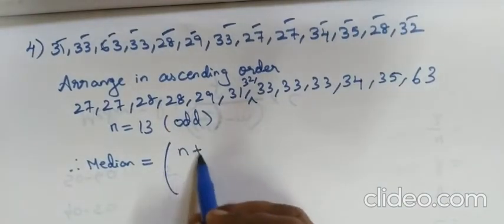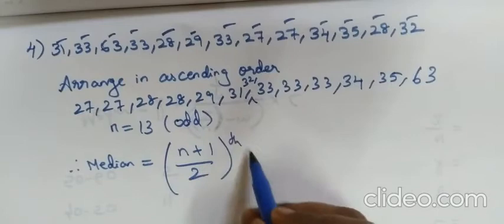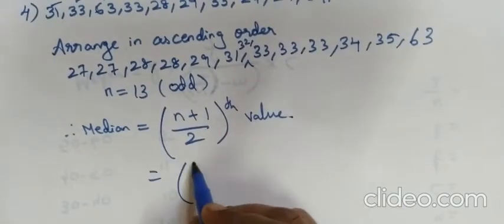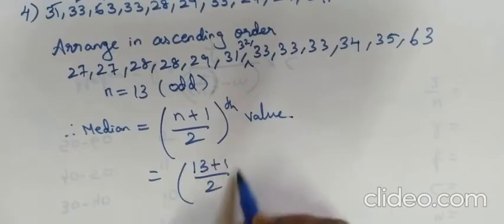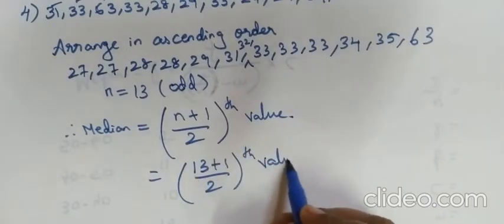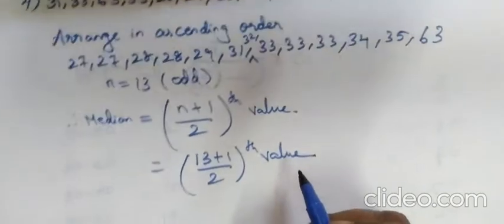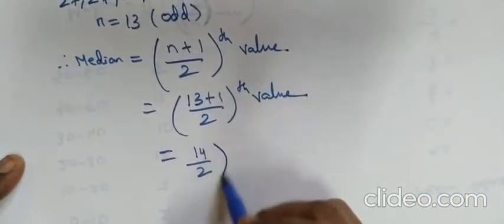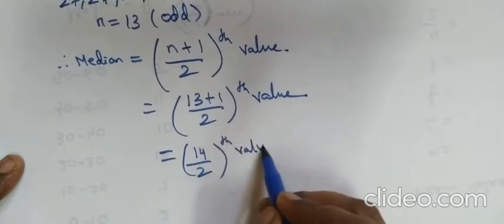13 is an odd number, so we use the formula median is the n plus 1 by 2th value. N is 13, so 13 plus 1 is 14, and 14 divided by 2 is the 7th value.